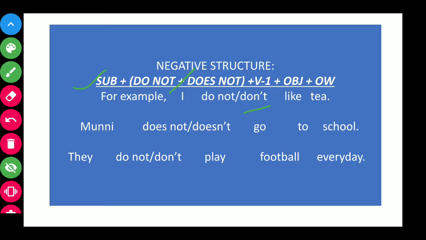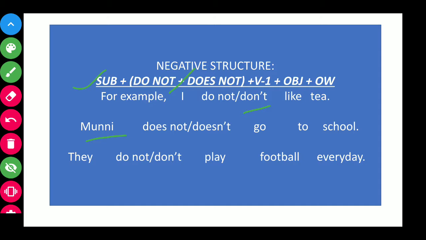Similarly, in the second example, Munni does not or doesn't go to school. Here Munni is the subject, so Munni will be followed by does not or doesn't.